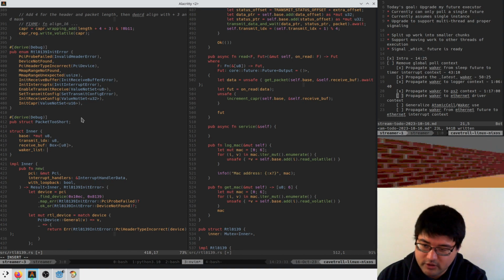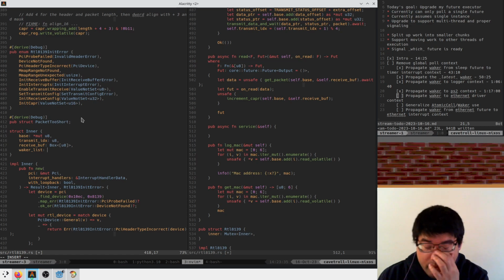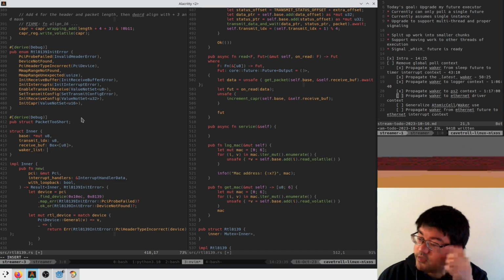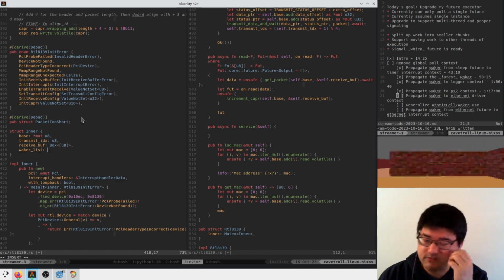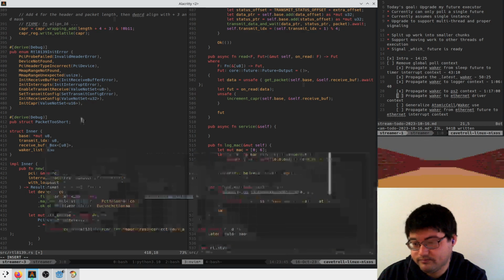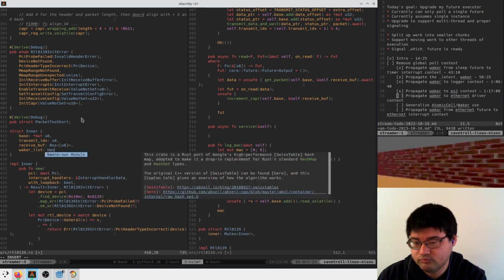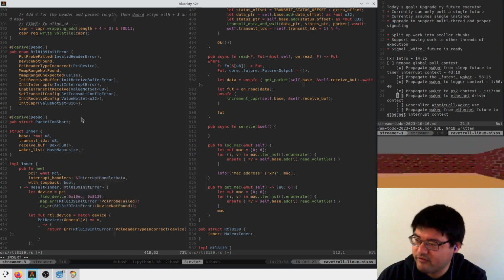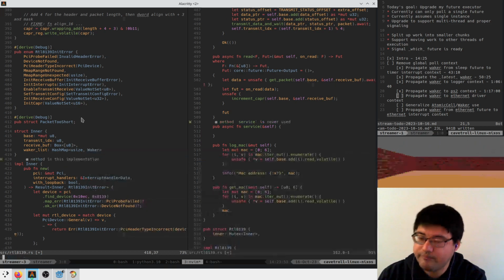Like a vector of wakers, except that's not really true. We don't want a vector because we need to know which future is associated with each one so that when they die, they delete themselves from the list. So you probably want a hash map maybe, of IDs of futures to their wakers.